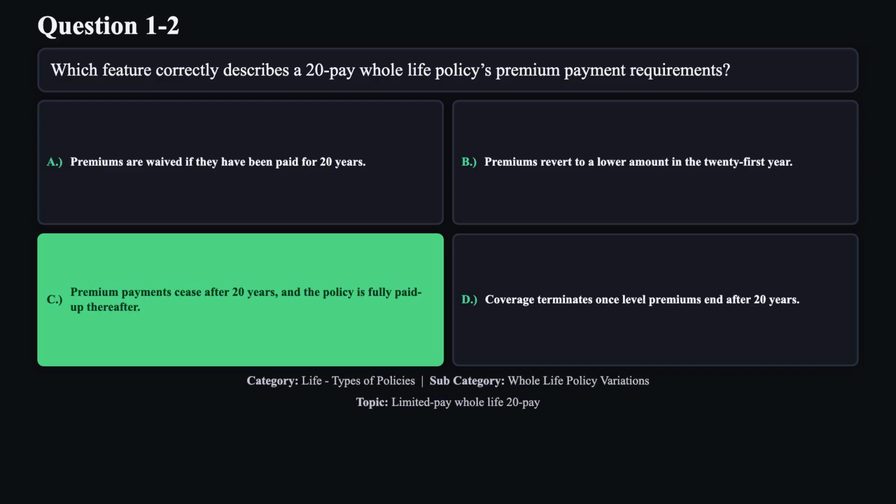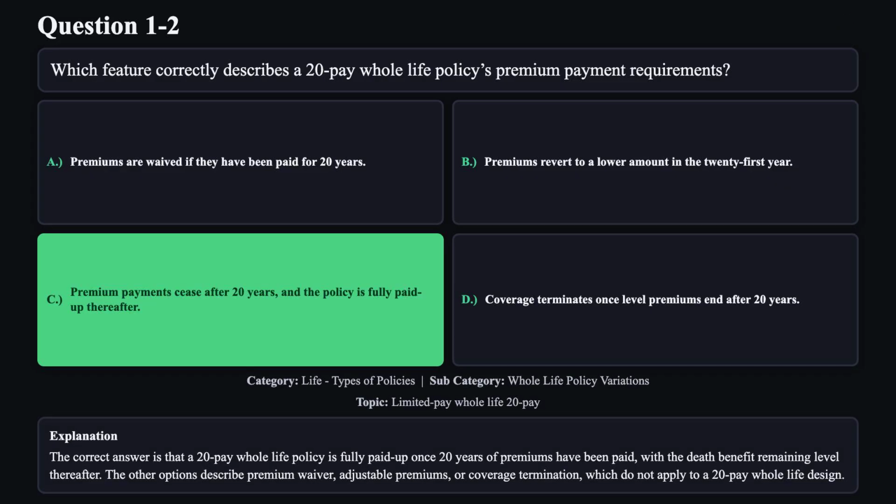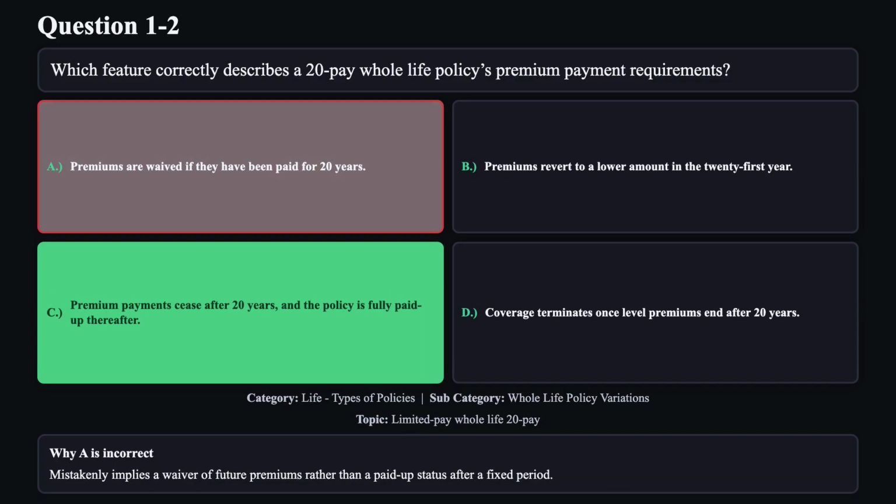The correct answer is C. The correct answer is that a 20-pay whole life policy is fully paid up once 20 years of premiums have been paid, with the death benefit remaining level thereafter. The other options describe premium waiver, adjustable premiums, or coverage termination, which do not apply to a 20-pay whole life design.